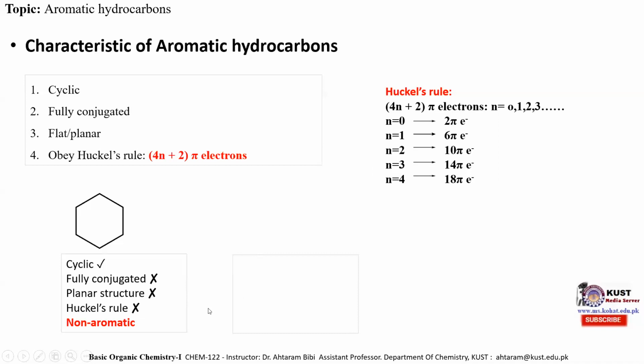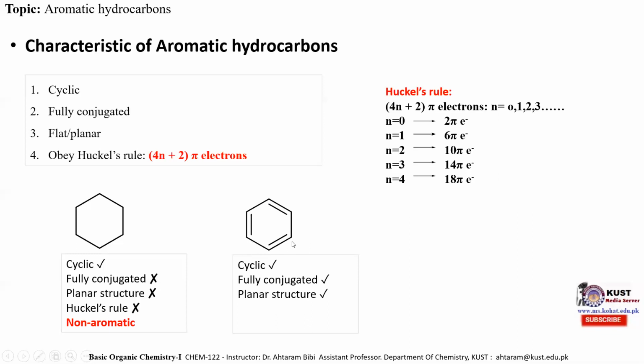Now let's apply these properties on the benzene molecule. We can see that it is a cyclic molecule, so it possesses the first property of aromatic hydrocarbon. Second, it is fully conjugated. We can see that it consists of alternate carbon-carbon single bonds and carbon-carbon double bonds, so the electrons can easily be delocalized inside the ring, so it's fully conjugated, because each carbon atom in this ring is sp2 hybridized. We can see that this carbon, this carbon, this carbon, every carbon is sp2 hybridized. So it means that it is fully conjugated.